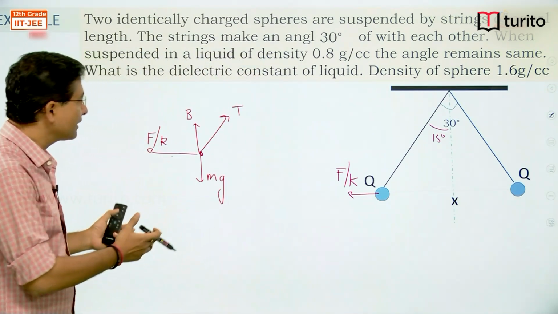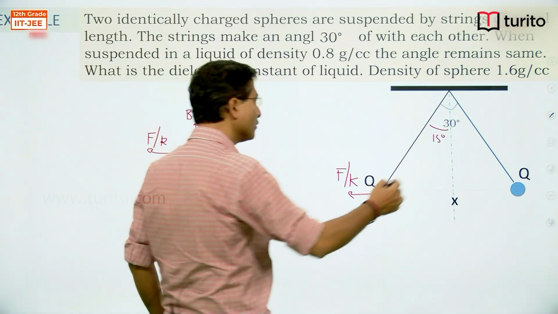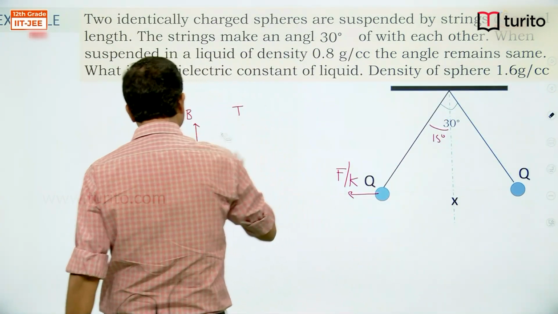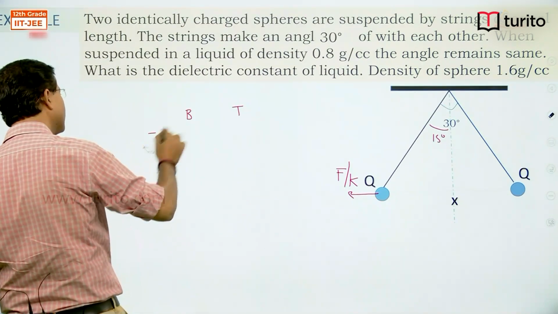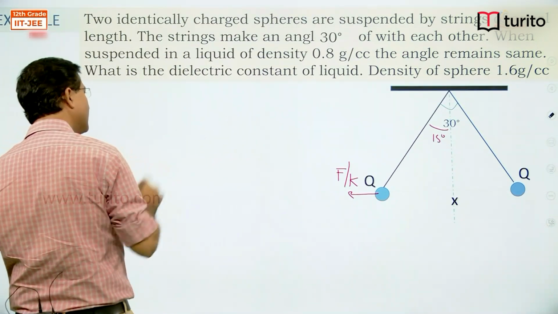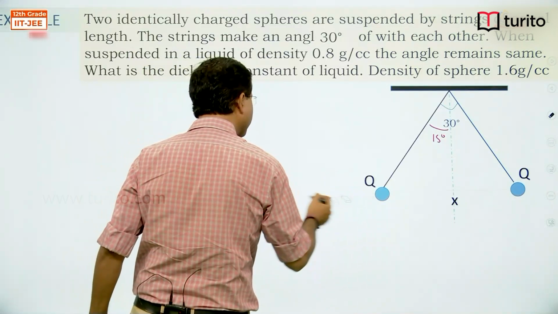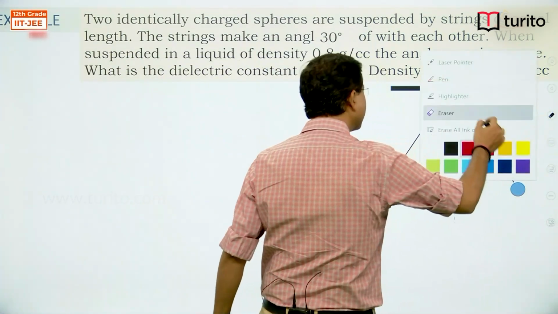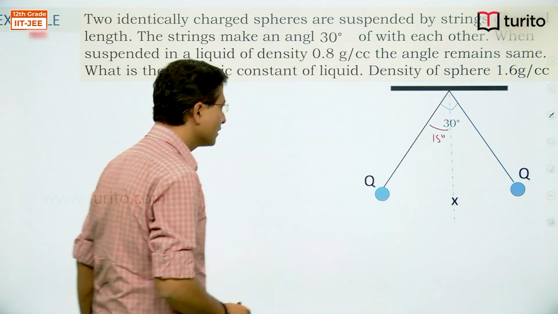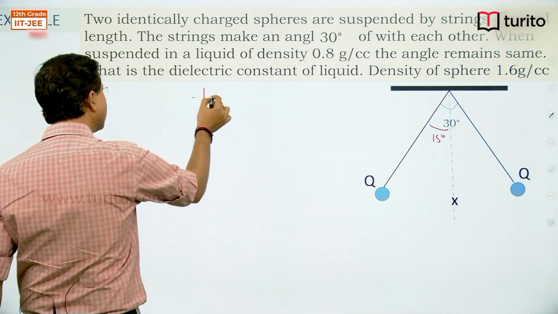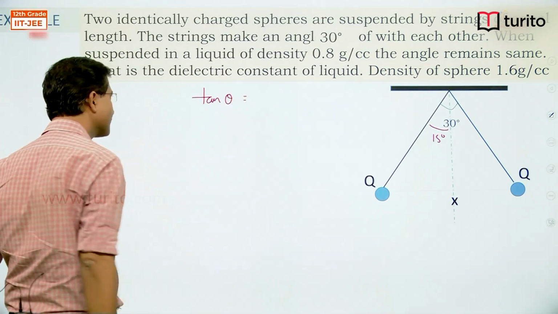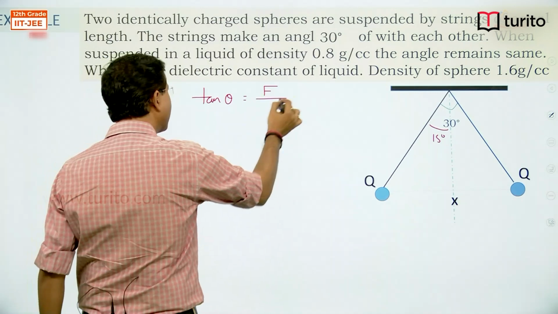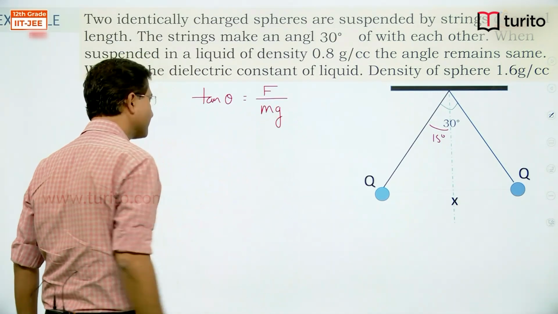So let's write the mathematical expression. I'll divide the problem in two parts: before dipping the arrangement, in air, and after dipping. So I'll make two equations. First equation we have just learned, tan theta is equal to F electrostatic, I am just writing F divided by mg, just now we have seen.